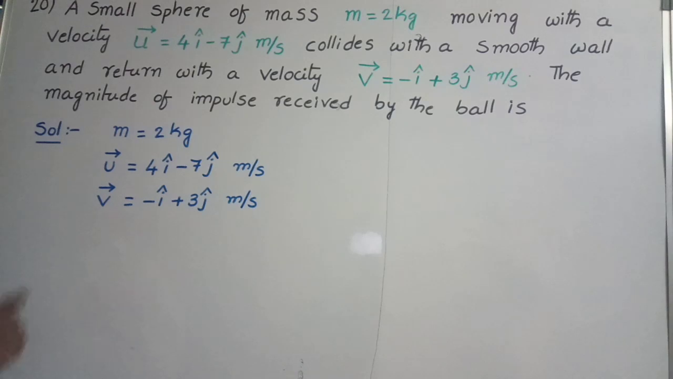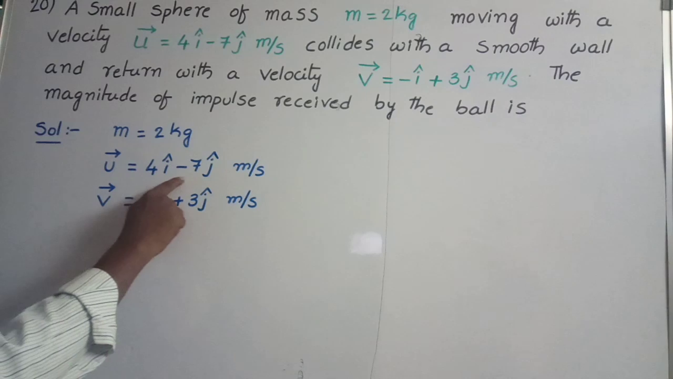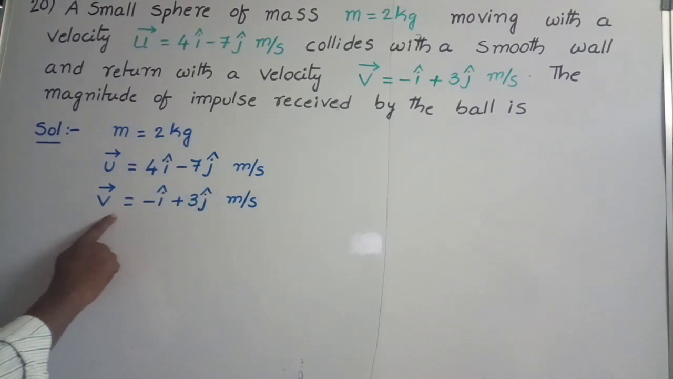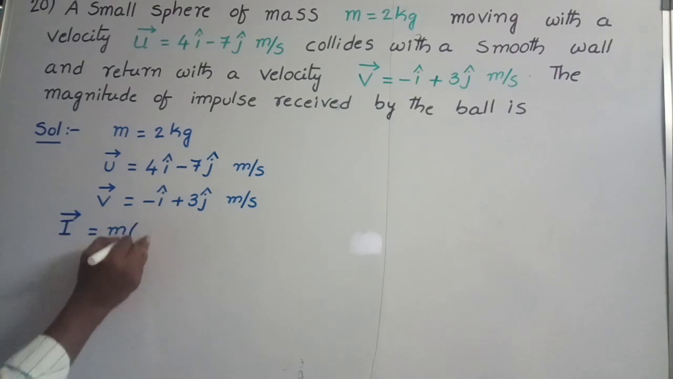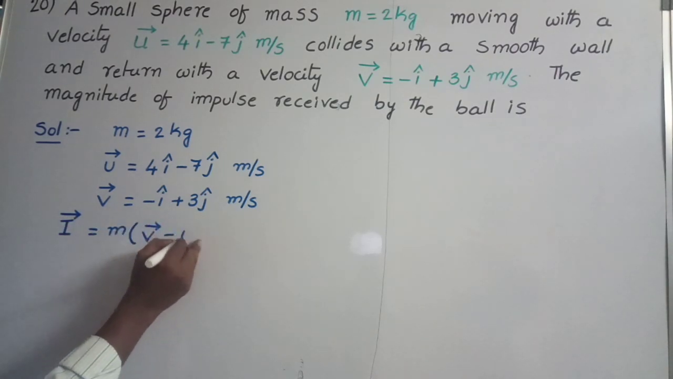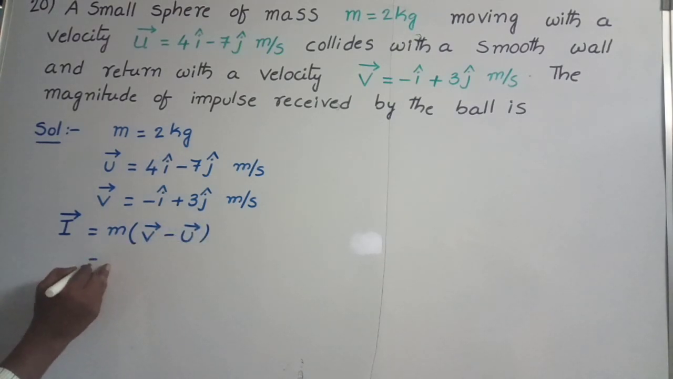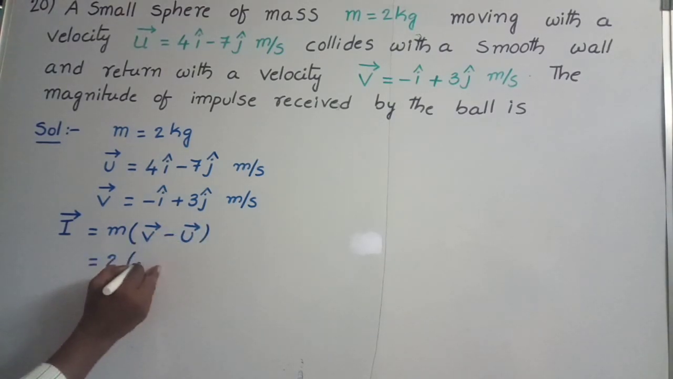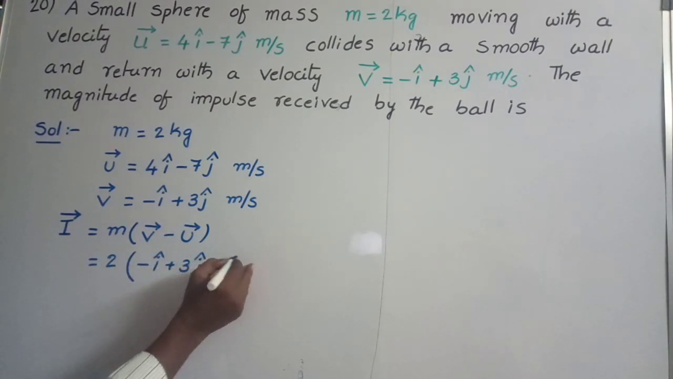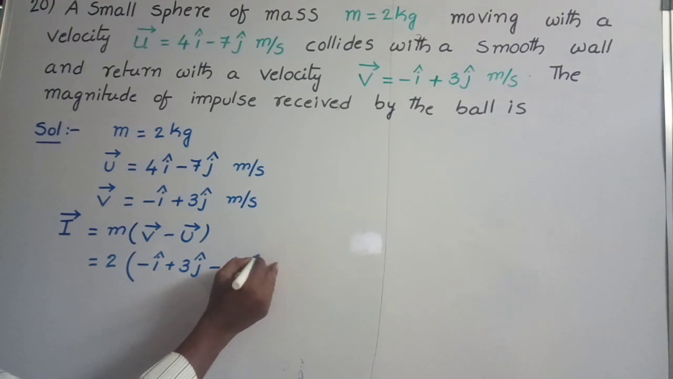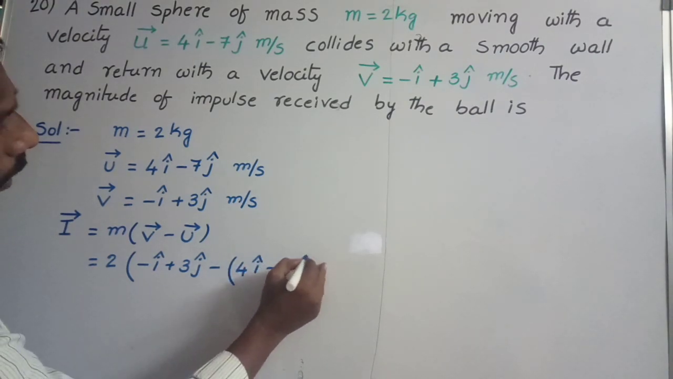According to the problem, the mass of the small sphere is 2 kg and its initial velocity is 4i cap minus 7j cap meter per second. Final velocity is minus i cap plus 3j cap. We know the impulse formula. Impulse I bar is equal to m into final velocity minus initial velocity, v bar minus u bar. Mass of the body is 2 kg, v bar is equal to minus i cap plus 3j cap, and u bar is equal to 4i cap minus 7j cap.